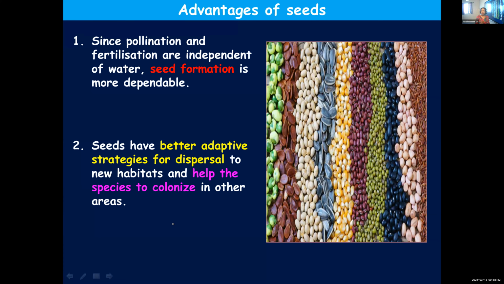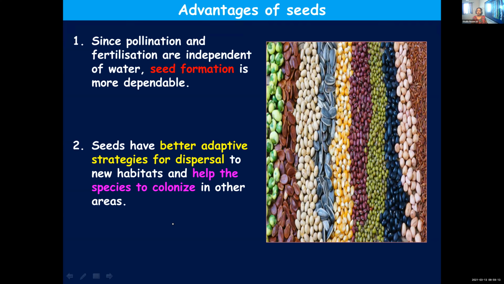Okay, so different seeds have different adaptations to carry out dispersal to new habitats. And once these seeds reach another habitat, they'll colonize there also. Suppose a plant is present in a particular region, and the seeds produced are dispersed. As I told you, there are different agents: wind, water, animals.